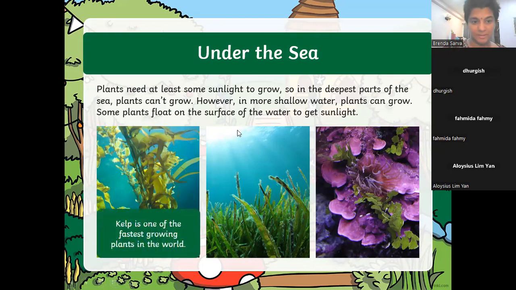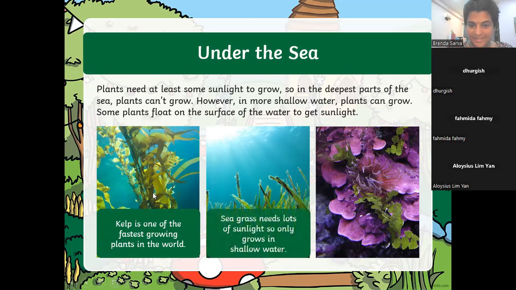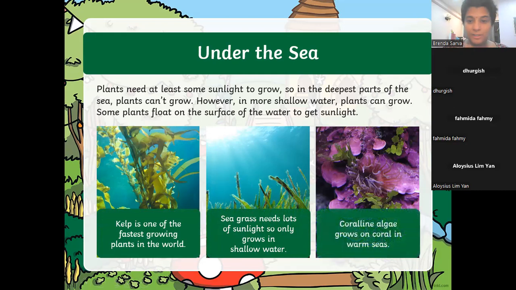Now we're talking about plants. This is kelp, one of the fastest growing plants in the world. Sea grass needs a lot of sunlight. So remember, guys, the deeper you go, the darker it will become. No sunlight, no plants. Understood? Only in shallow water can you have all this because plants need sunlight. And this one is coralline algae, which grows on corals in warm seas.